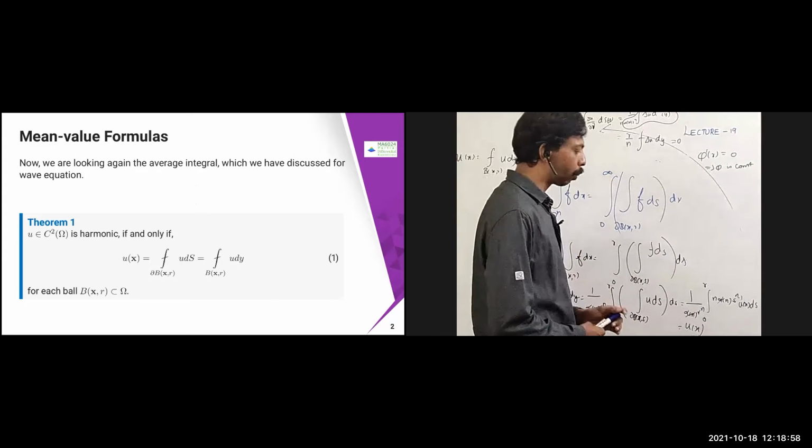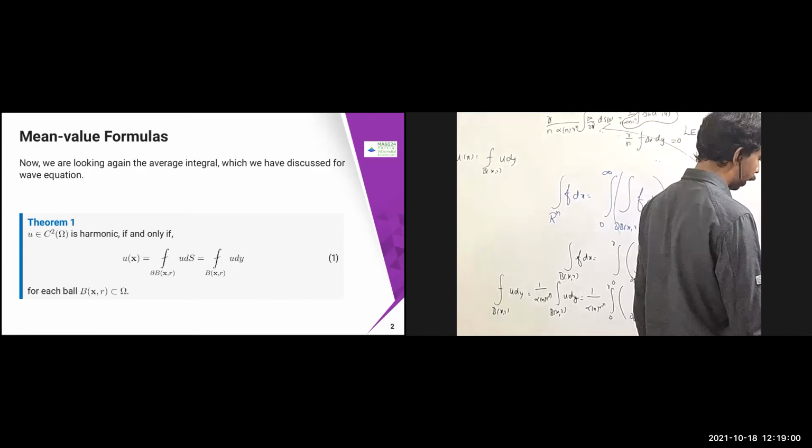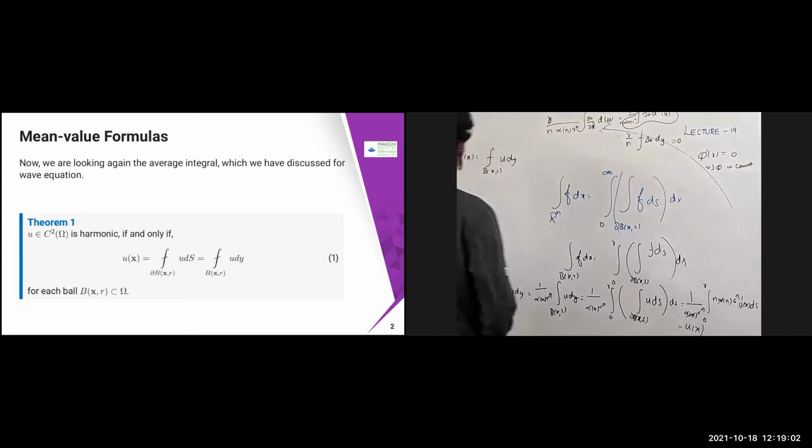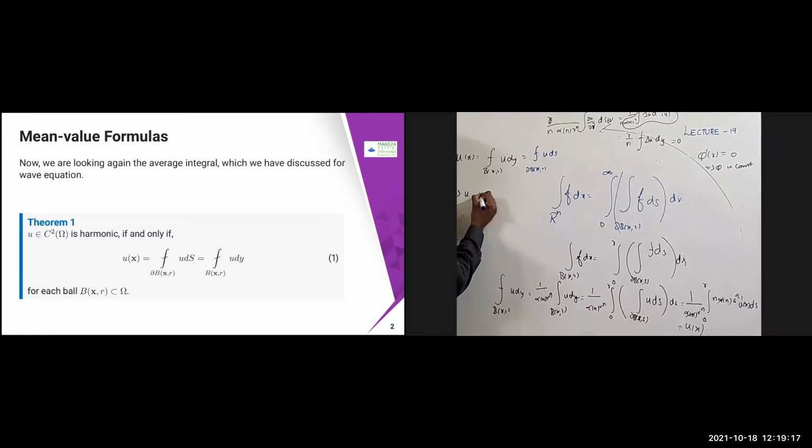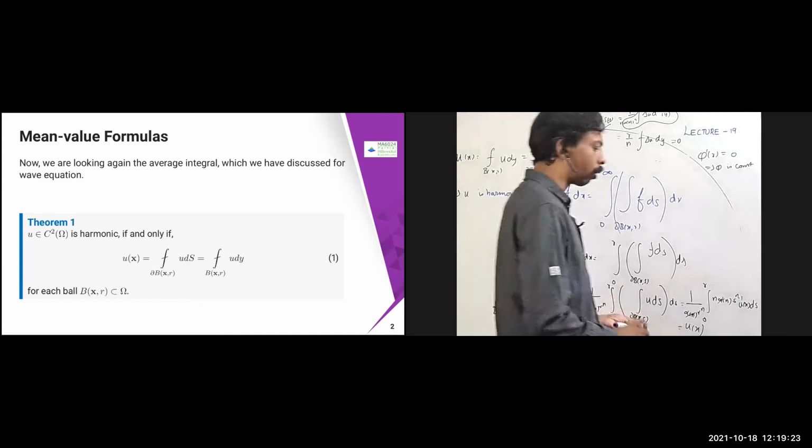Now what I need to assume is that u of x equals this, and it is also equal to that. So u of x is there, and then I have the average over the boundary of b of x comma r of u ds. Both are there, and for each ball it is satisfied. Now I have to prove that this implies u is harmonic. So I'm going to assume u is not harmonic.